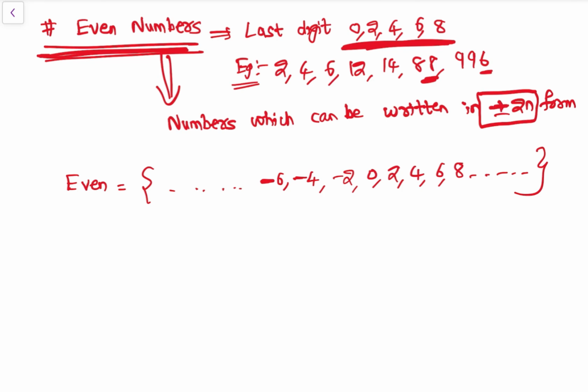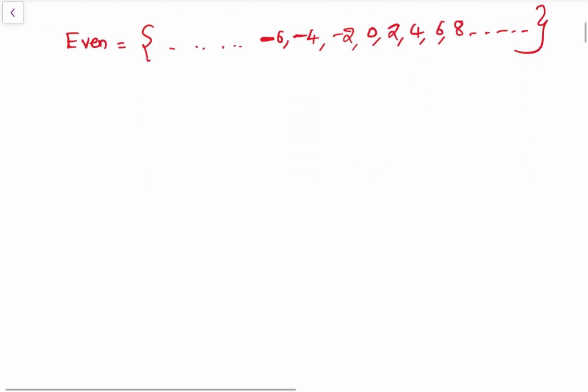So कोई भी number है 2n plus or minus 1 form में लिख सकते हैं. तो if n is 1, so this will be 2. Negative में minus 2. ठीक है? So those are even numbers. Now let's discuss about odd numbers.